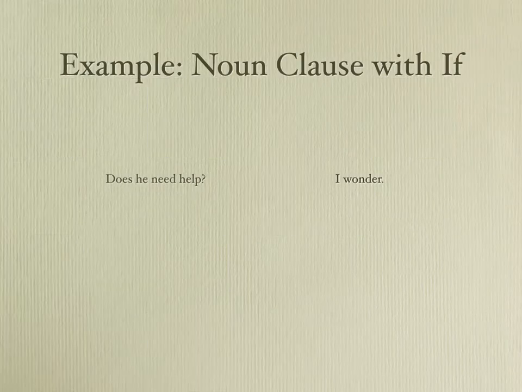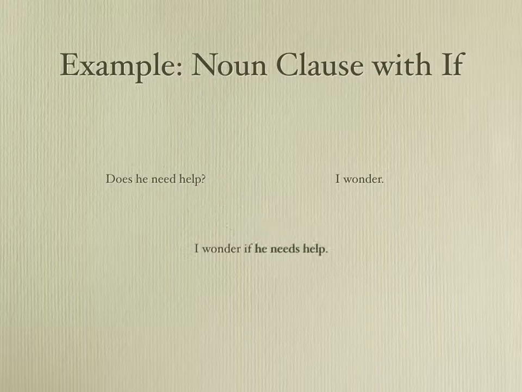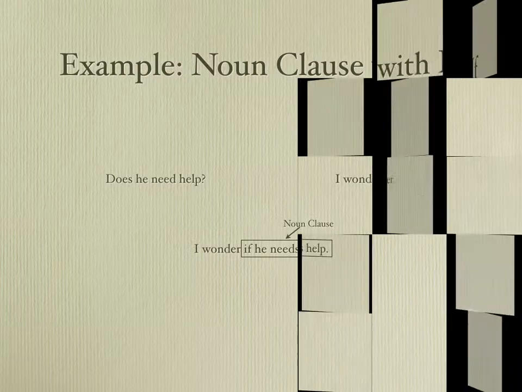So let's look at an example. Does he need help? That's a yes or a no question, but my answer is I wonder because I'm not sure if the answer is yes or no. So I start with my answer, I wonder, and then I can use either whether or if to begin my noun clause. So I'm going to use if, and then the rest of the sentence, no helping verb, just the rest of the sentence. I wonder if he needs help. And that right there, if he needs help, that's my noun clause.